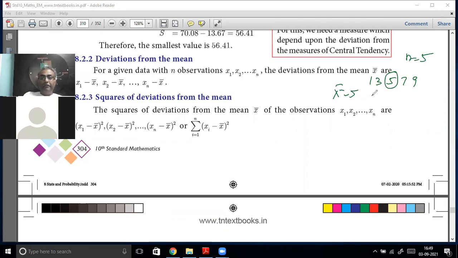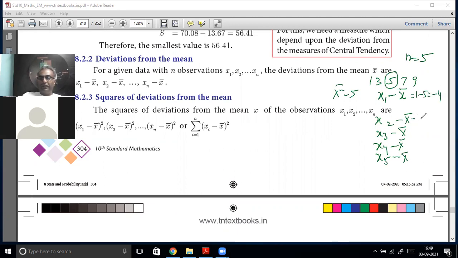Deviations from the mean is x minus x bar: x1 minus x bar, x2 minus x bar, x3 minus x bar, x4 minus x bar, and x5 minus x bar. What is x1 minus x bar? 1 minus 5, that is minus 4.